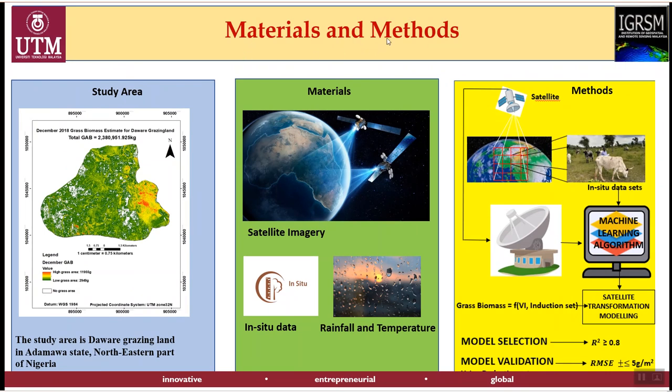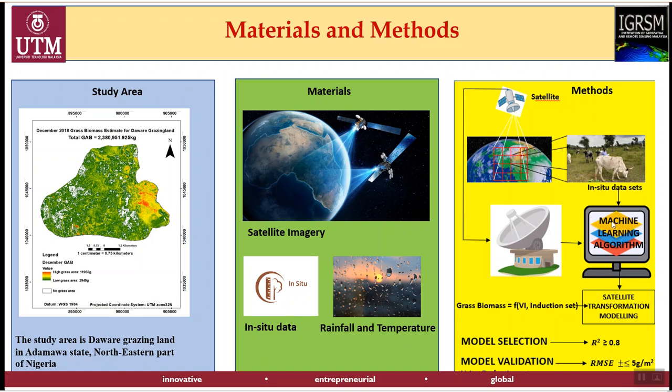The materials and methods in this paper include: first, the study area is the Daware grazing land in Adamawa State, northeastern part of Nigeria. The materials are divided into 3. 1, we have the satellite data. 2, we have the in situ data. The in situ data is the deduction data sets as well as the induction data sets of the above ground biomass in the grazing site. Then we have the meteorological data that include rainfall and temperature for the year 2018.